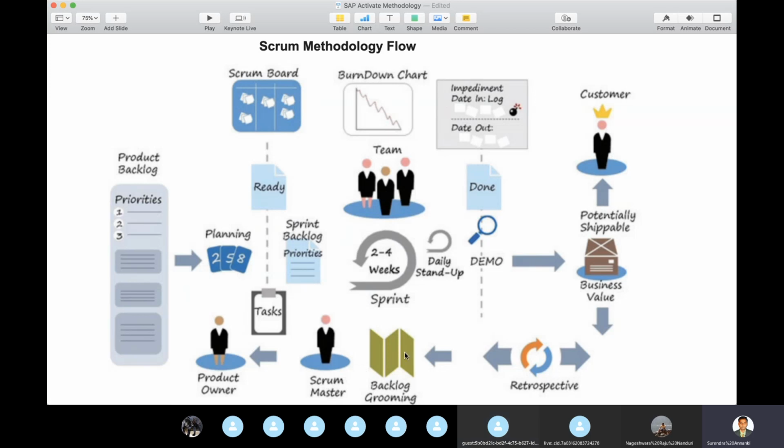The retrospective means they are going to reprioritize and take our feedback to see how we can work more actively and improve productivity. Then after 2 weeks, we have a demo. Demo means if I took one scenario and implemented it, we need to show where we are and how it is working.